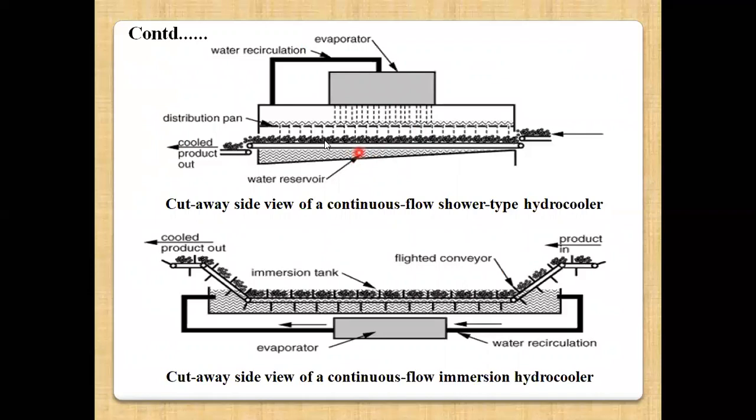Below that is a mesh type conveyor, so the water coming through the nozzle from the top gets filtered and is collected at the reservoir placed below the conveyor. This collected water can be recirculated for after treatment. You can use this water for washing other commodities.